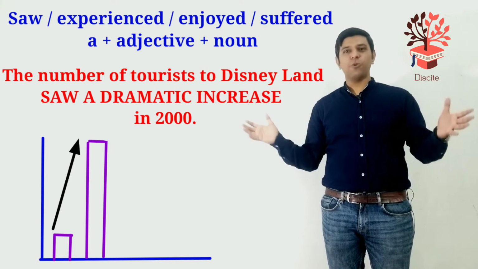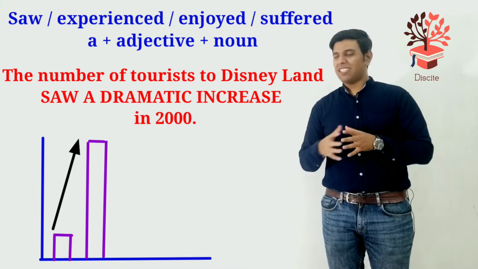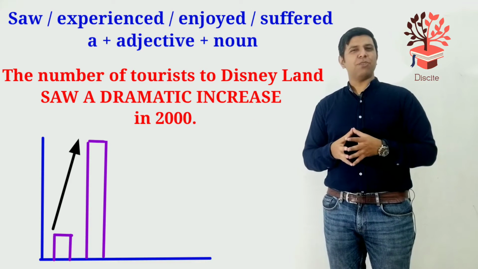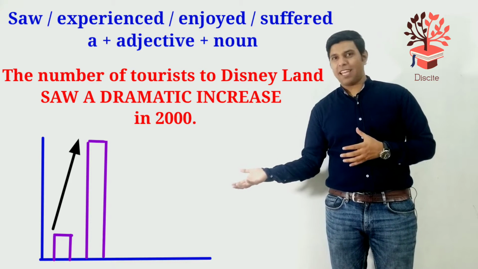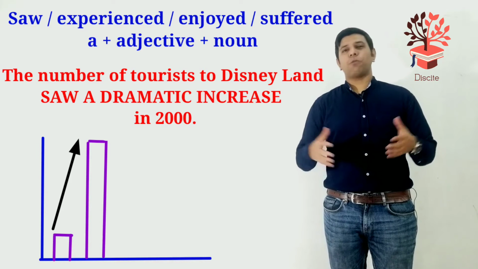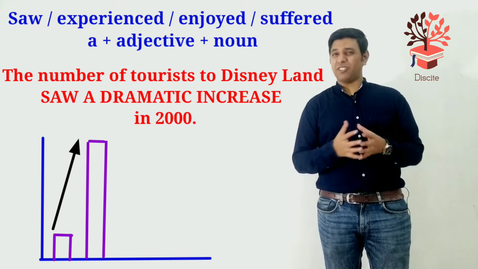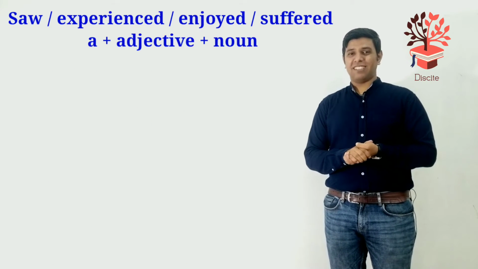There was a huge increase. That is a dramatic increase. Let's say the numbers were around 10,000 people a year. And all of a sudden, the numbers went from 10,000 a year to 300,000 a year. That's a dramatic increase. Now, let's have a look at the second sentence.